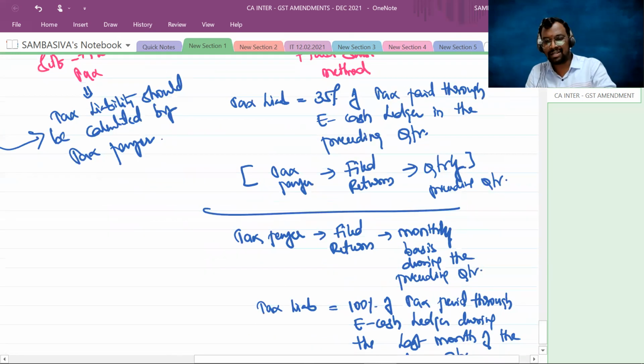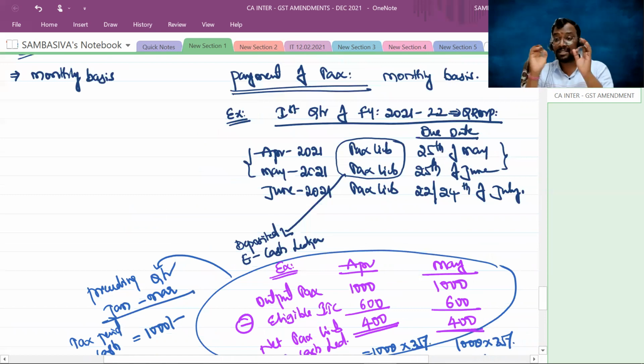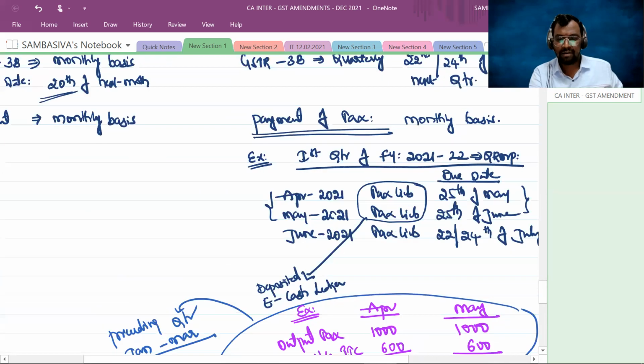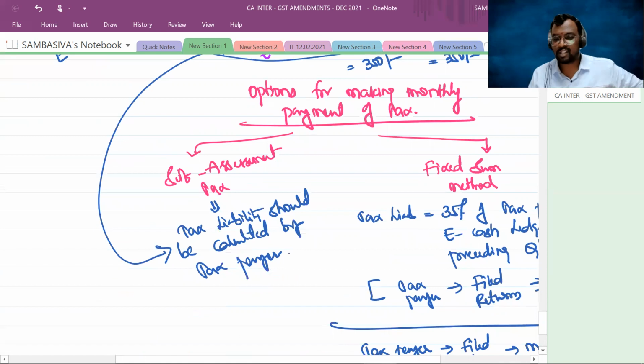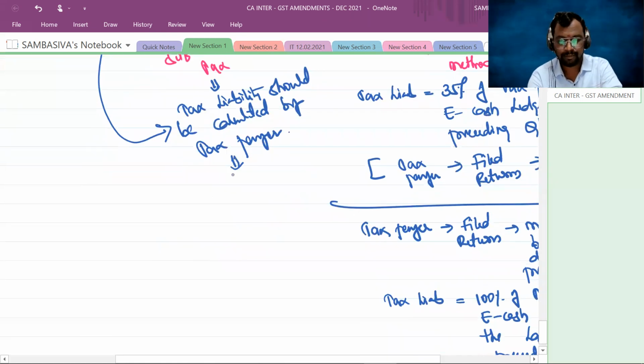So while discharging the tax liability for the first 2 months of the current quarter, when you opted for the QRMP scheme, you have 2 options. What are the 2 options? First one, you have self-assessment tax. Right? You have to calculate your tax liability on your own, discharge that amount, and pay that amount through e-cash.